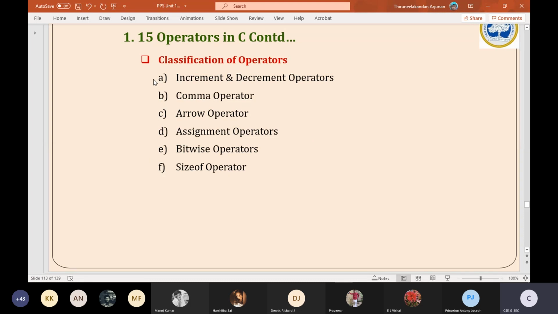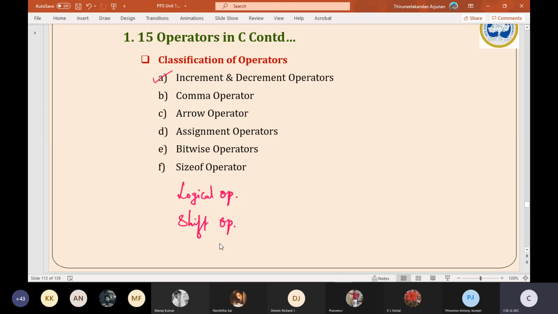In the syllabus, the first operators to discuss are the increment and decrement operators, then comma, arrow, assignment, bitwise, sizeof. Apart from this, there are also logical operators, shift operators, bitwise operators, and comparison operators.